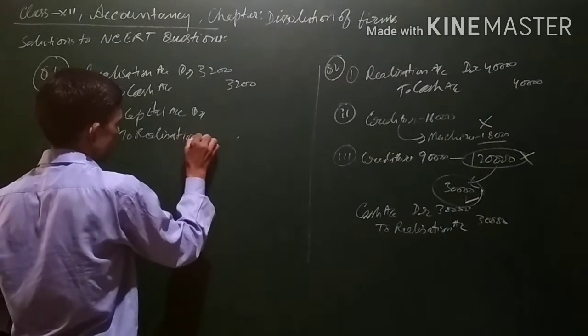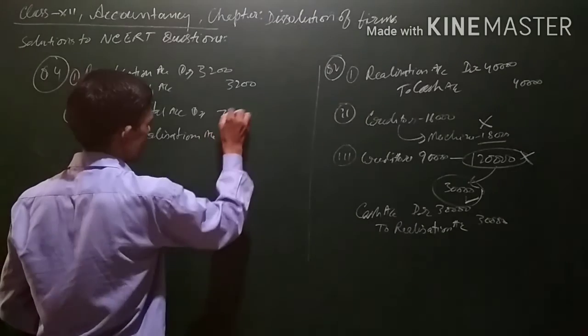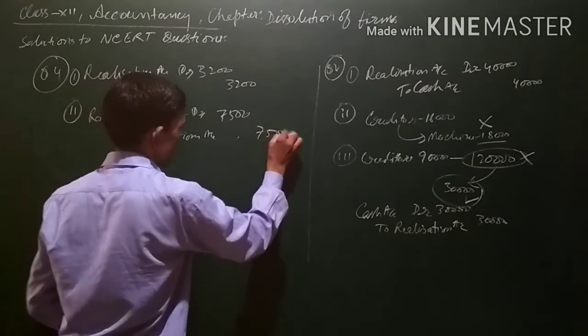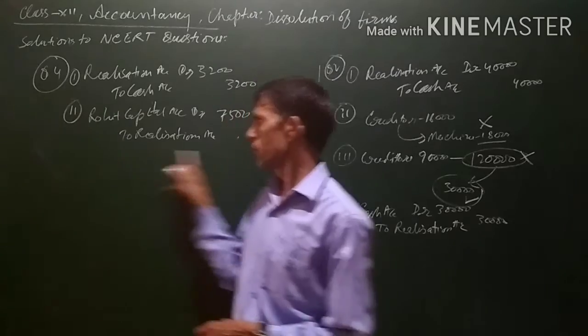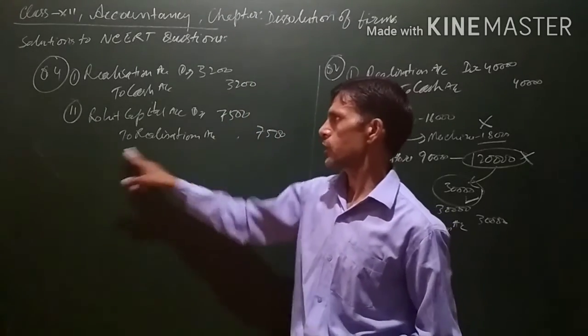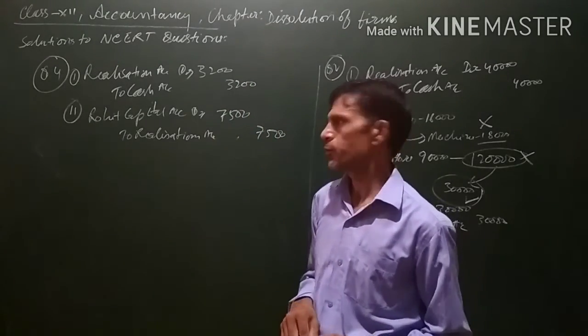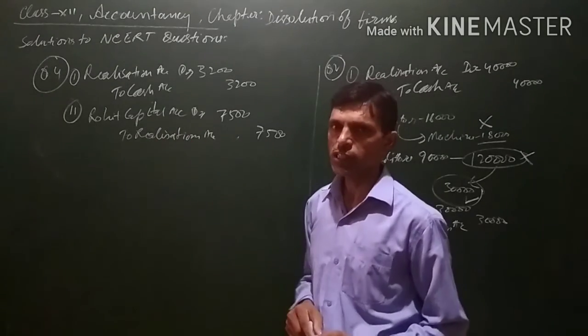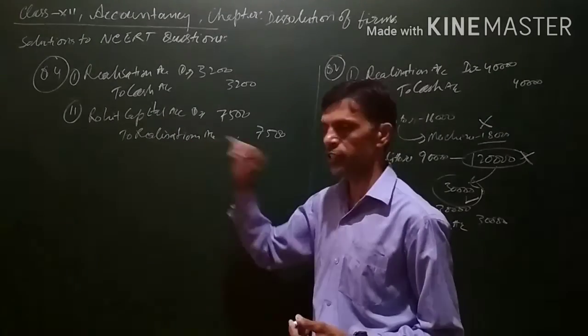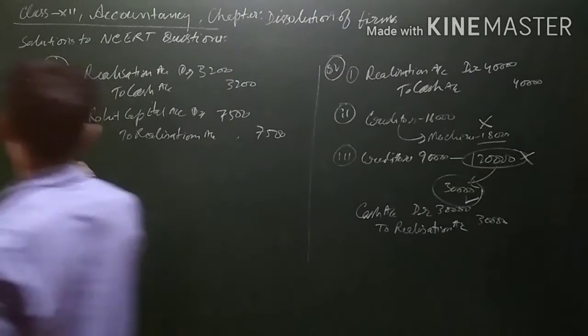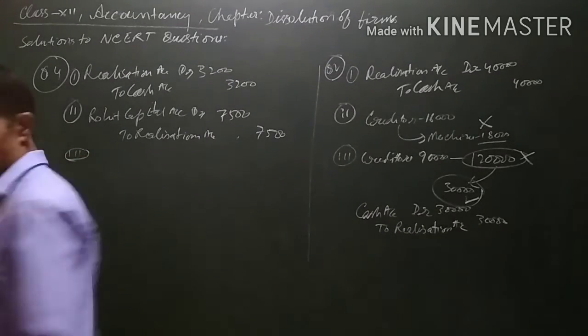To realization account 7,500. Narration will be being assets taken over, or stock taken over by Rohit. This will be the narration. When a partner takes an asset, his capital account is debited and realization is credited. Now come to the third.